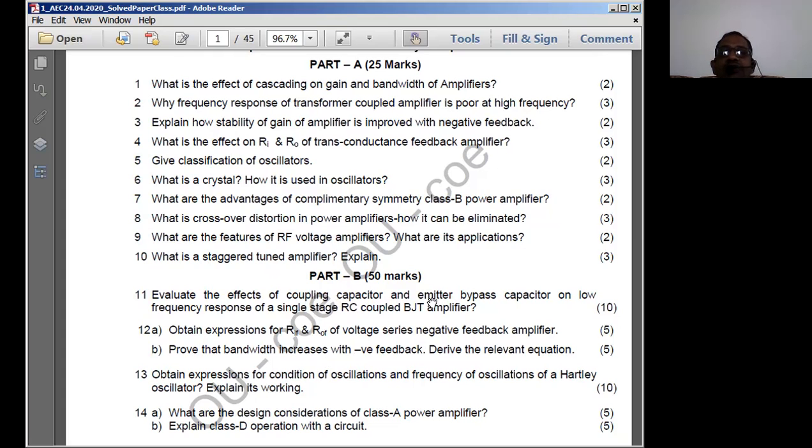The next one is the emitter bypass capacitor CE, on the low frequency response of a single stage RC coupled BJT amplifier. How the effect is going to be on a BJT amplifier is the main point of discussion for us. So let us try to solve these two things in today's session.